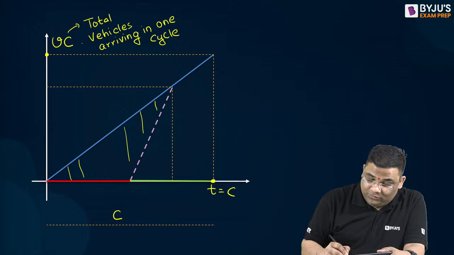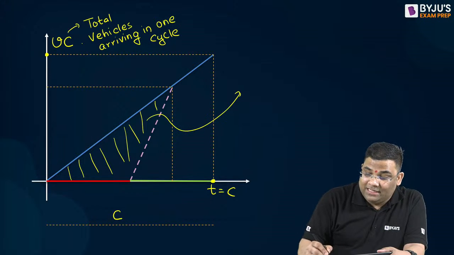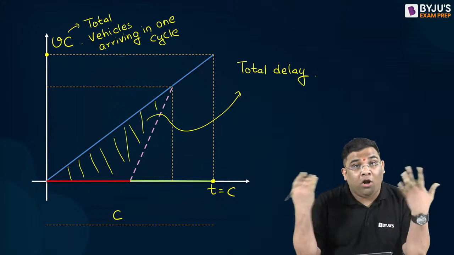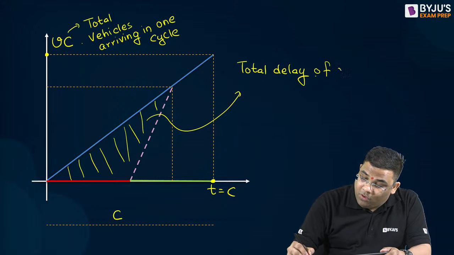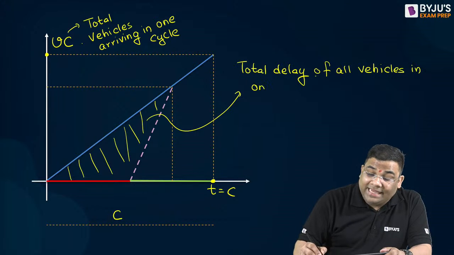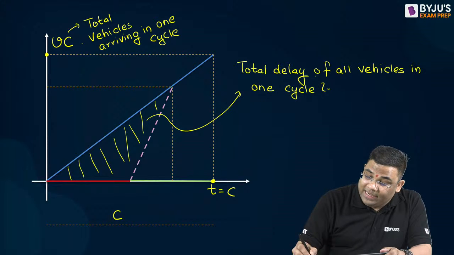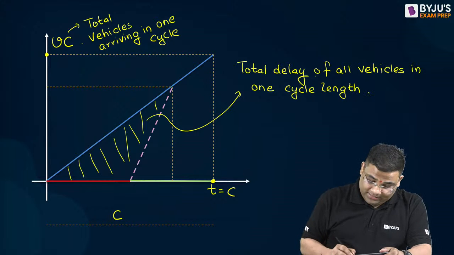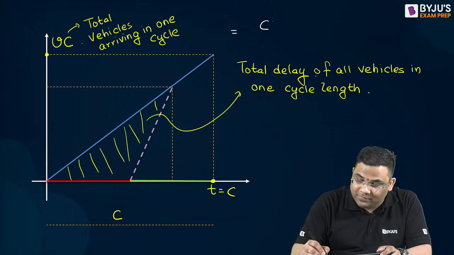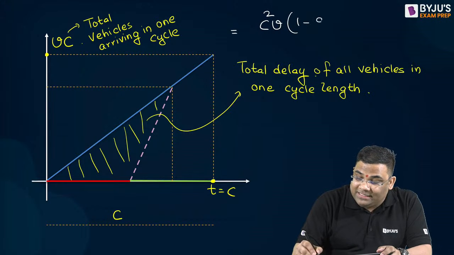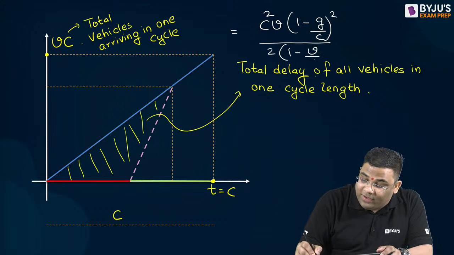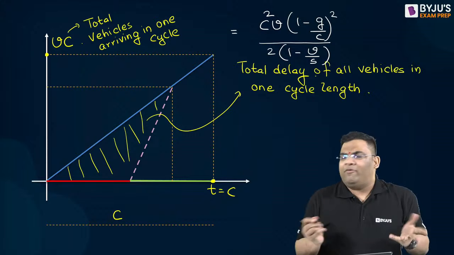And this area was the total delay of all vehicles in one cycle length, which we got as C square V, 1 minus G by C whole square, divided by 2 into 1 minus V by S.